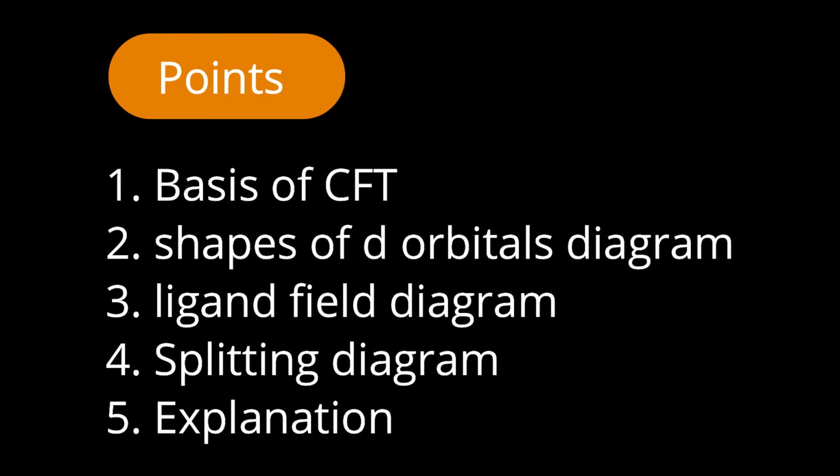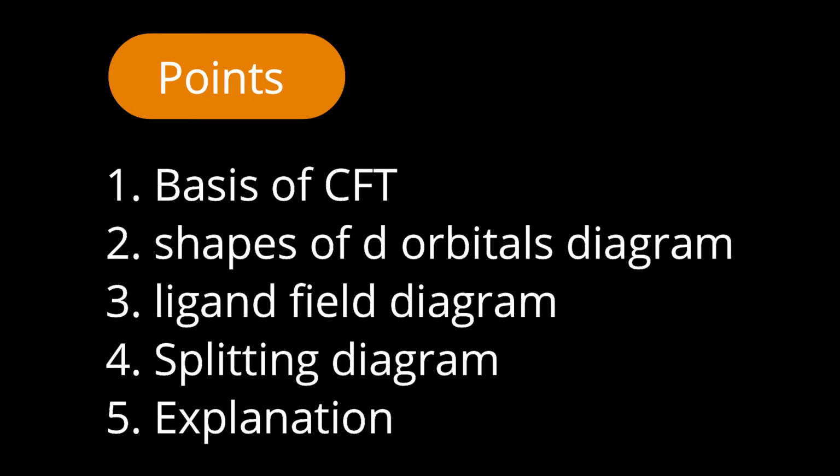You can prepare a description with the help of these five points. The first point is the basis of CFT, which involves the metal ion as positively charged and the ligands we consider as negative point charges. They impart a negative field on the d orbitals, the electrons present in the d orbitals of the metal ion, and a spherically symmetric hypothetical field, and how the energy changes occur. That's the general idea of the basis of CFT you need to explain.